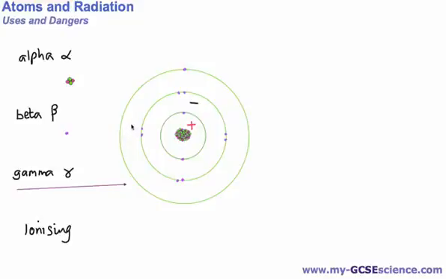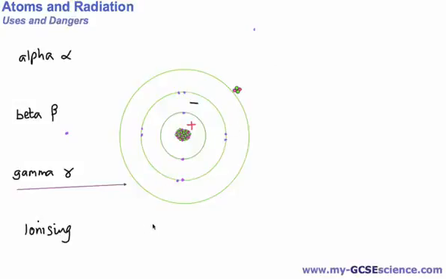Now, what can happen with nuclear radiation is if we get either alpha, beta or gamma radiation coming into contact with atoms, and particularly atoms in the body, you might get this effect of ionization or ionizing. This is most pronounced, or happens most, with alpha radiation. What could possibly happen is an alpha particle comes along, it collides with an electron in one of the shells, and it knocks that electron away from the shell. So now you have one less electron for this atom, and that means the atom gains a positive charge, and that atom has been ionized.